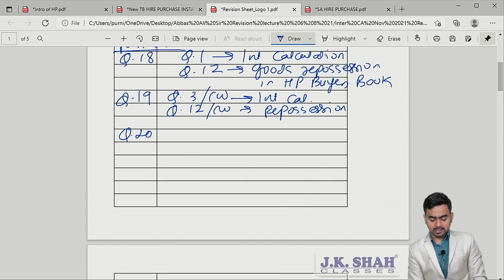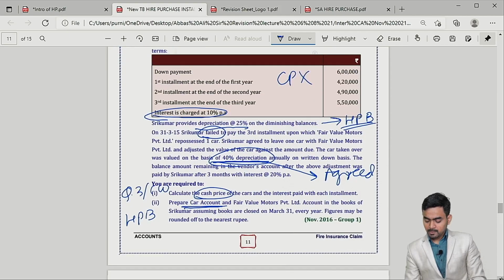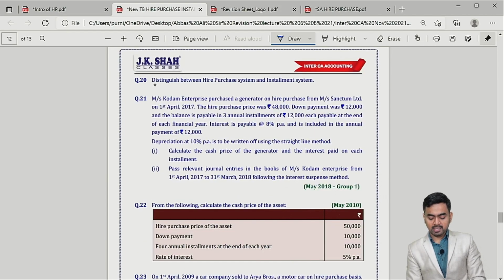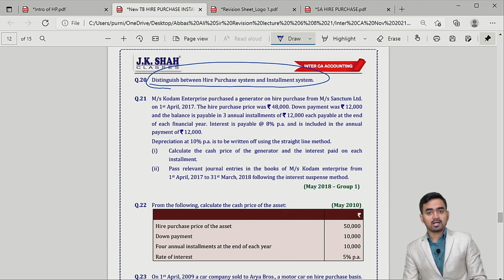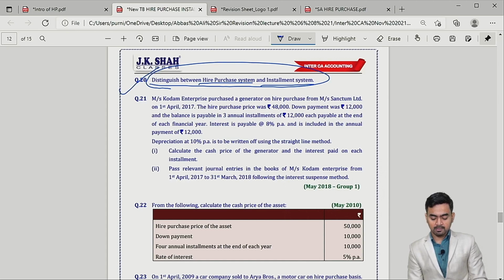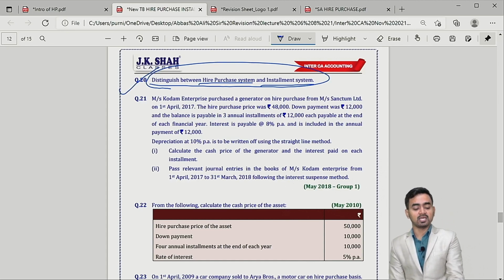Question number 20, just check question number 20. This difference we have already cleared in the classroom, correct. What is the difference between hire purchase and installment? So this is done.